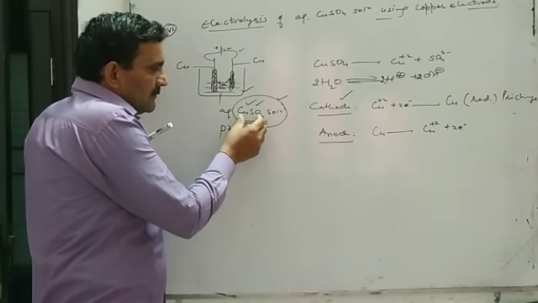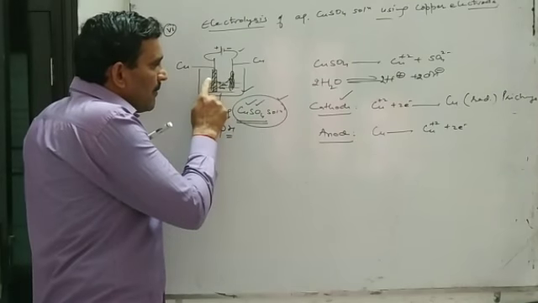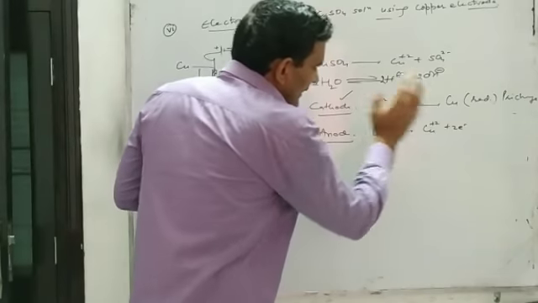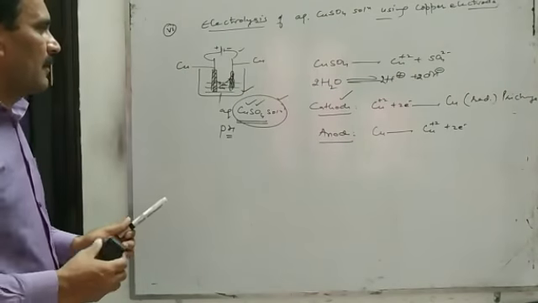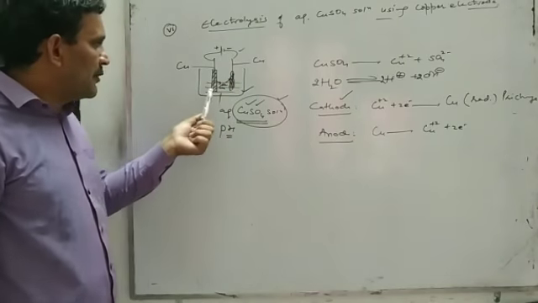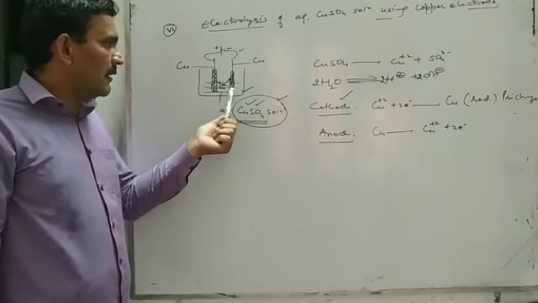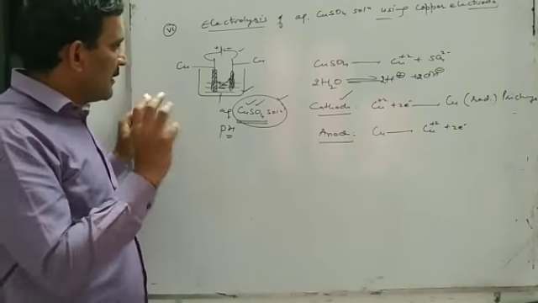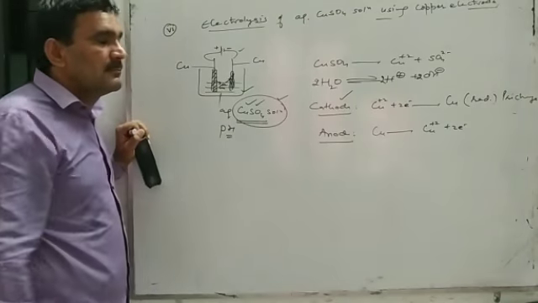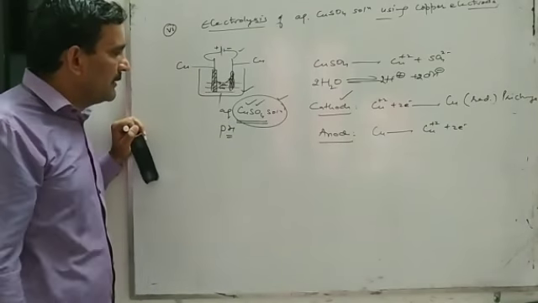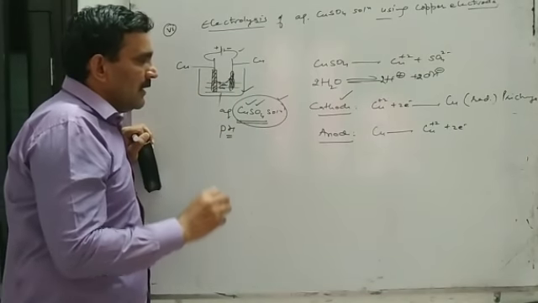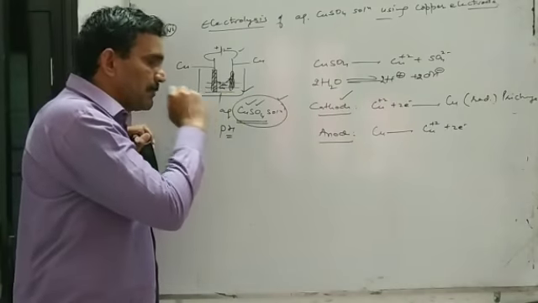So when we electrolyze a salt using the same metal as anode, then the metal itself is oxidized at anode. And this concept can be utilized in two industrial applications. One, in purification of copper, that is, in refining of impure copper, and second, in electroplating of copper, electroplating of a metallic article with copper.